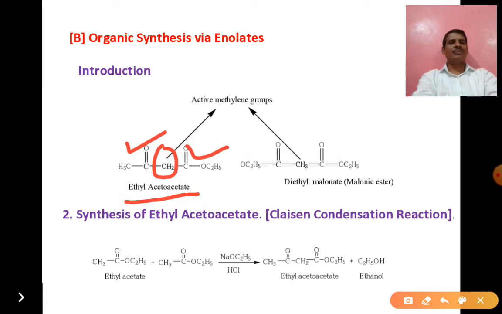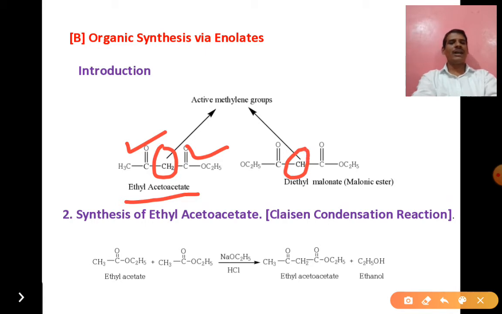Second example: this CH2 is again attached to ester carbonyl groups, and both carbonyl groups come from the ester family. This CH2 is attached on both sides to electron withdrawing ester carbonyls, so it is also an active methylene group.